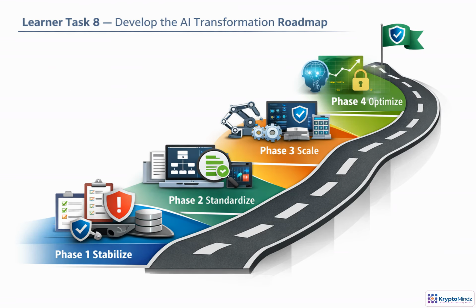Next, convert the strategy into a sequenced roadmap, not a wish list. Start by stabilizing. Inventory AI use, set policy baselines, assign governance roles, tier risk, and fix priority gaps. Then standardize lifecycle controls, architecture patterns, compliance mapping, dashboards, and testing. After that, scale adoption with automated workflows, SOC telemetry, vendor oversight, and reusable evidence. Finally, optimize through stronger KPIs, continuous compliance, agent governance, provenance, and future trust readiness.